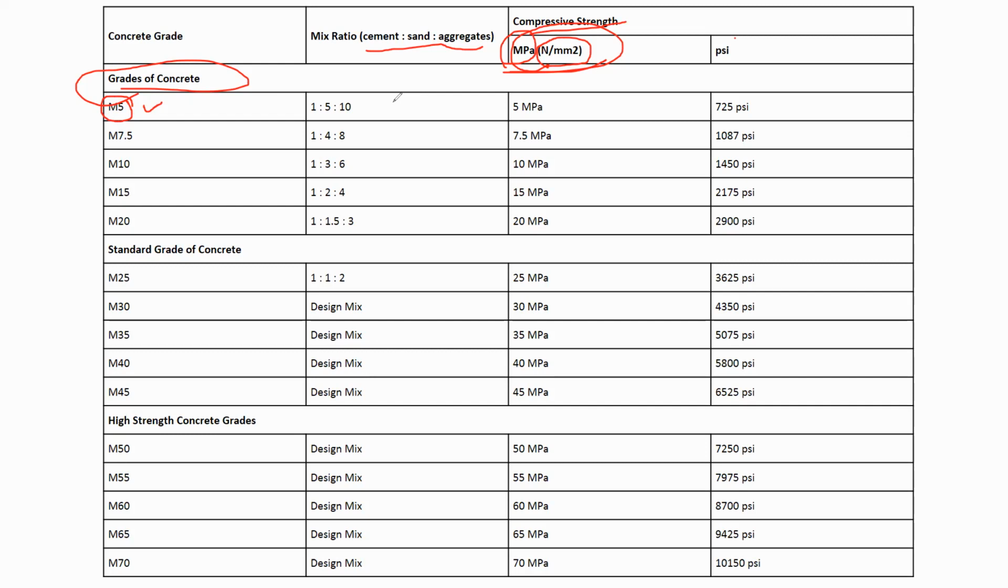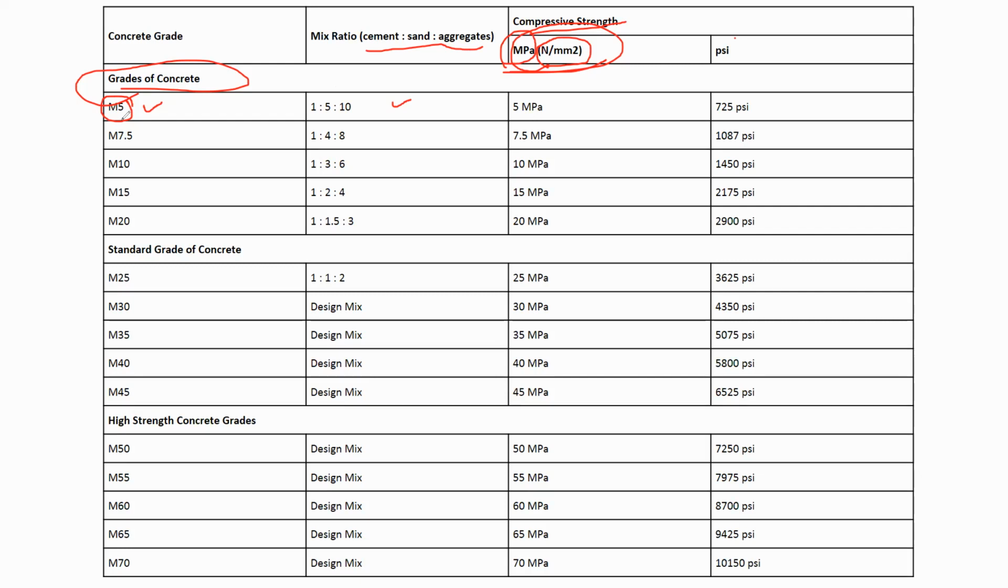Okay, you should take the ingredients of concrete in the ratio of 1 is to 5 is to 10. It means if you take 1 unit of cement, 5 kg of fine aggregate, 10 kgs of coarse aggregate, or 100 kgs of cement, 500 kg of fine aggregate and 1000 kgs of coarse aggregate. So if you take in this proportion, you will get the concrete having 5 megapascal strength.